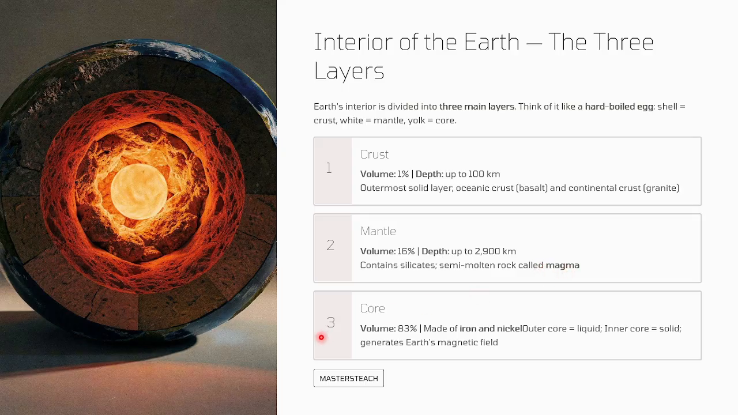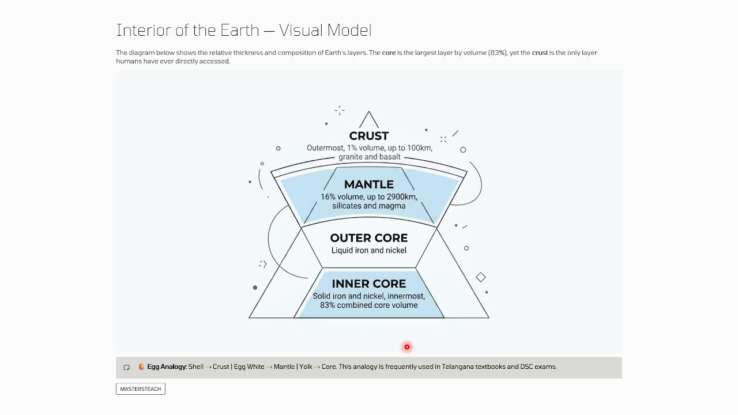Then the inner one, the core, consists of 83 percentage. The value is 83 percentage, made up of iron and nickel. The outer core is liquid, the inner core is solid. So it generates Earth's magnetic field. So just remember, Earth's interior consists of three layers: crust 1%, mantle 16%, whereas the core consists of 83 percentage. Okay, and this is a visual representation of the interior of the Earth.